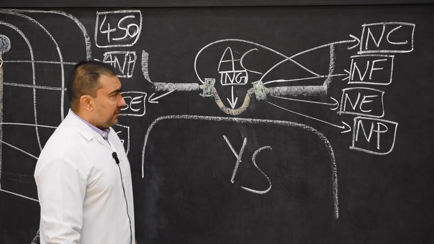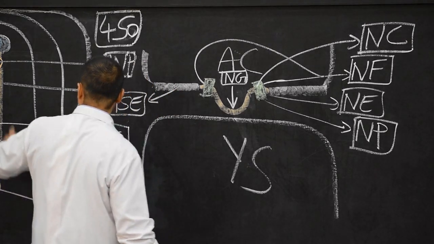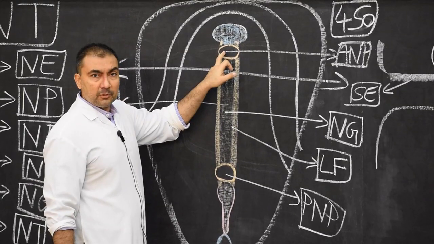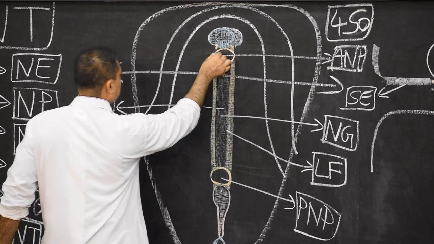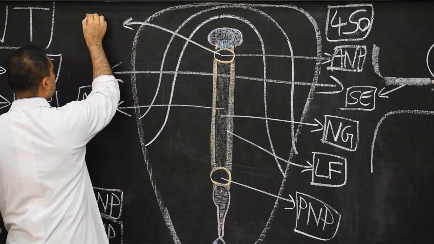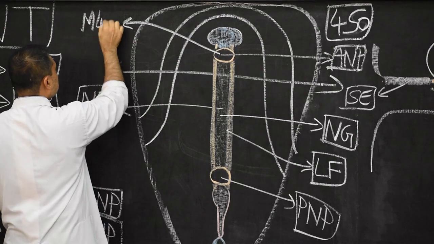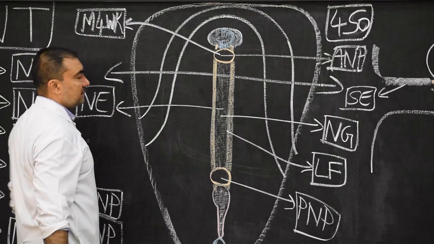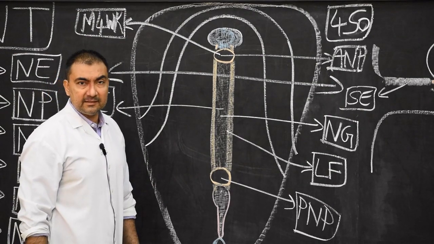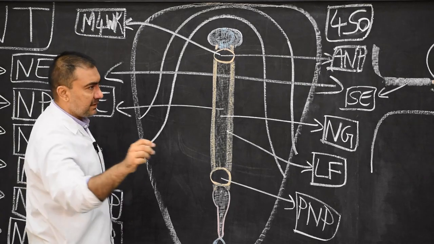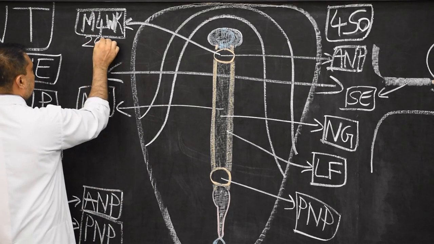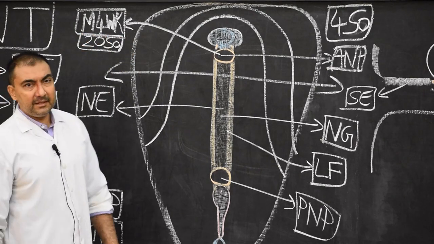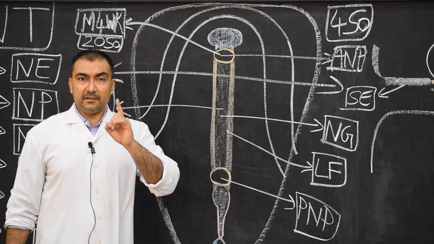Timing of closure of anterior neuropore. Here, in this diagram, the timing of closure of anterior neuropore will be in the middle of 4th week. Please note down, in the middle of 4th week is the closure of anterior neuropore, which is asked in MCQs very frequently, and it will correspond to the 20 somite stage. At the stage of 20 somite, this is the closure of anterior neuropore.